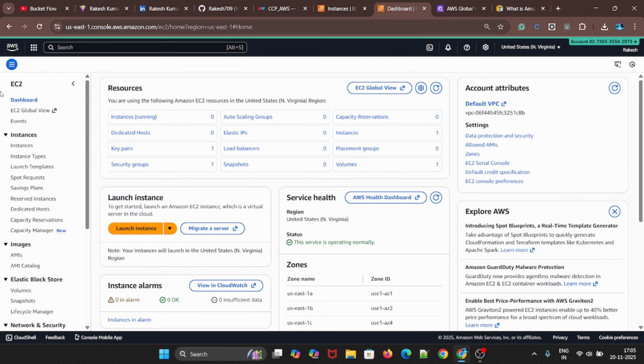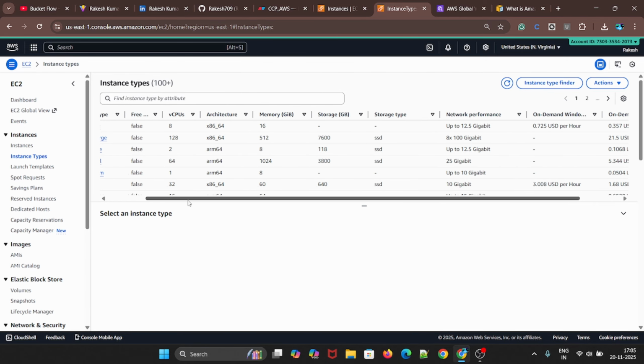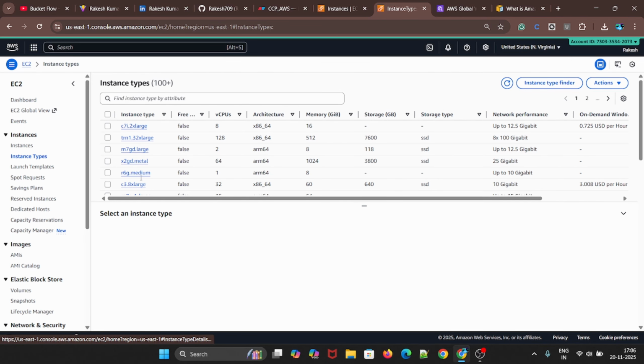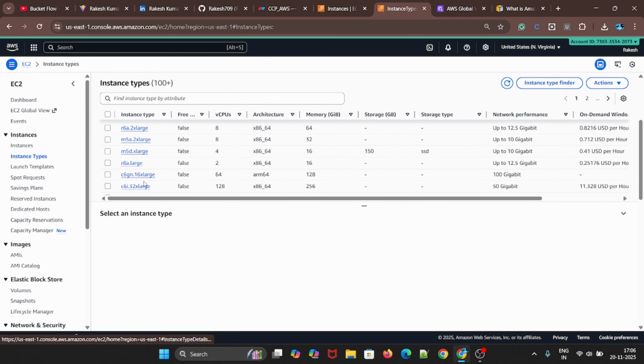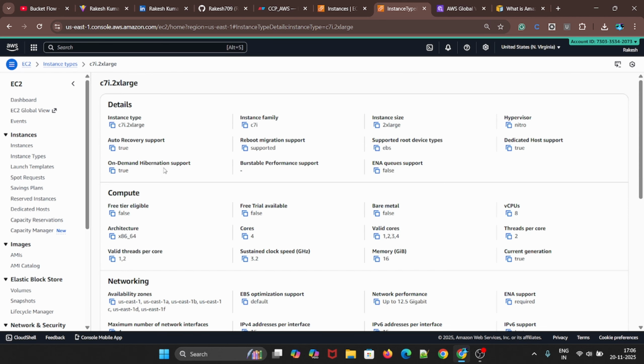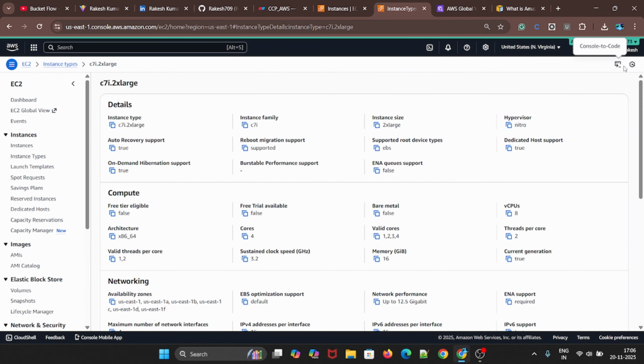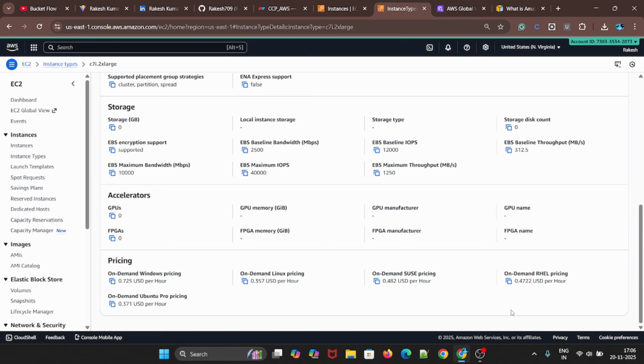Apart from that we have events, instance types. We have instances and let's go back. Whatever instances I have used are shown here. By default we are getting this type of instance, C7 extra large. All the details you will get here, and you can play around. Click, go to that option, and you can read the article also. For each I guess you will have the article here, console to code and Amazon Q also. I guess you have the document.